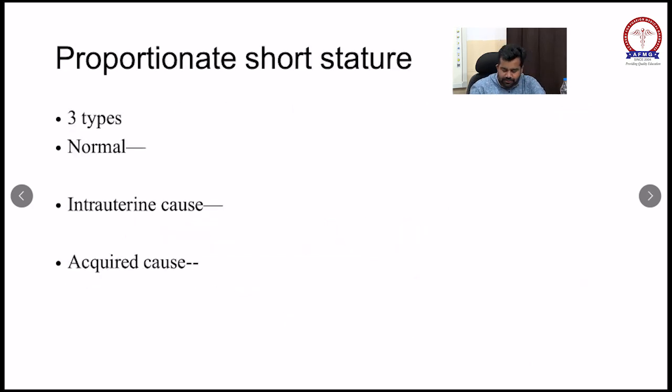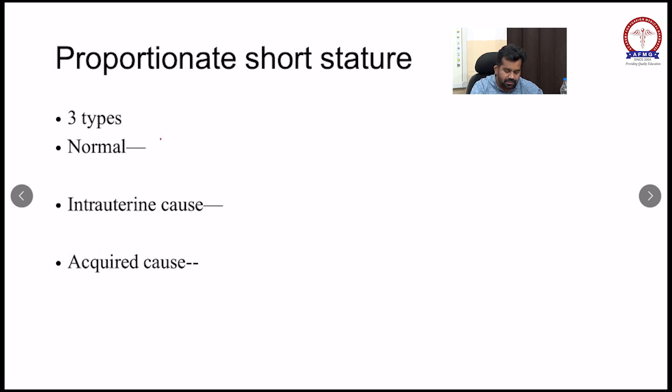So these are the different types of short stature. We will discuss proportionate short stature. Proportionate short stature can be mainly of three different types: normal, intrauterine cause, and acquired cause.